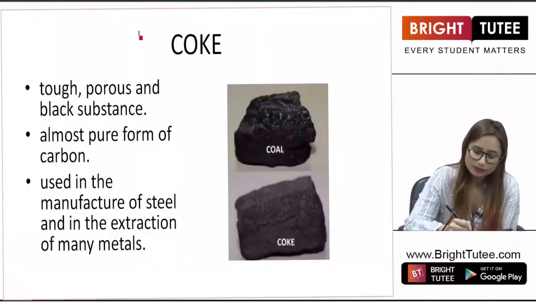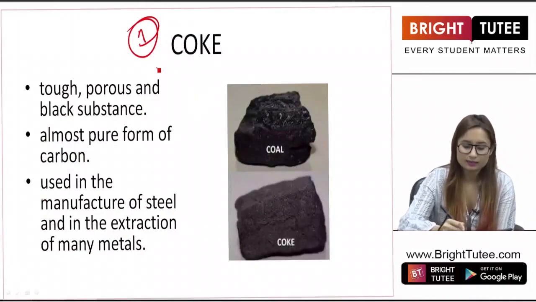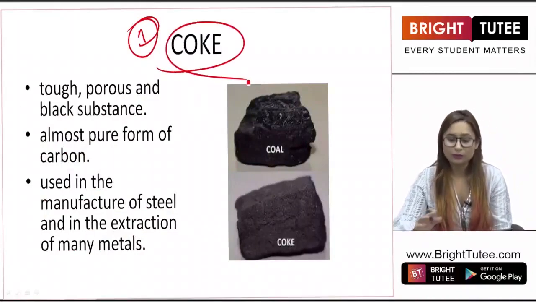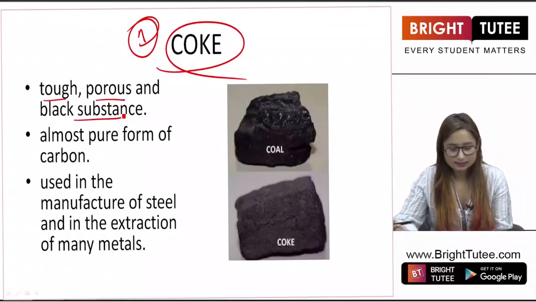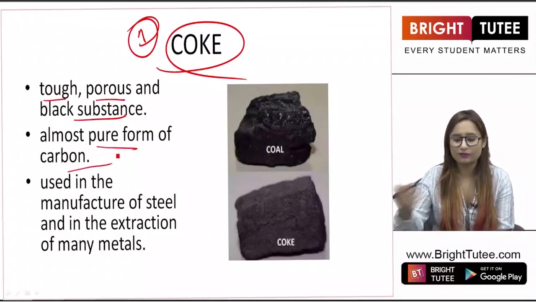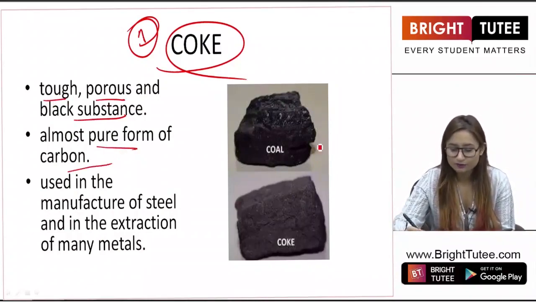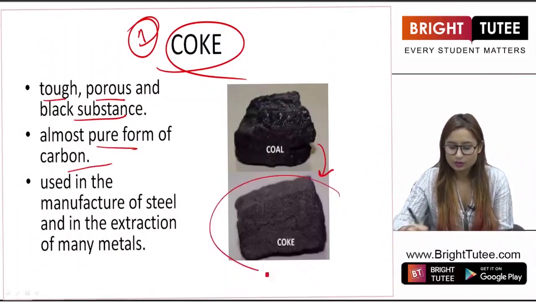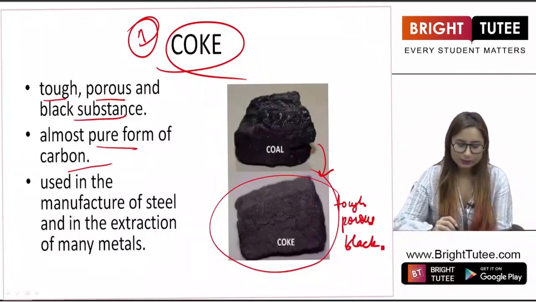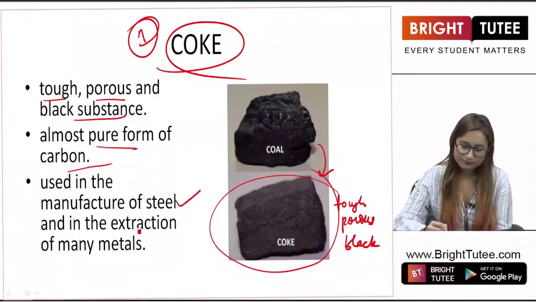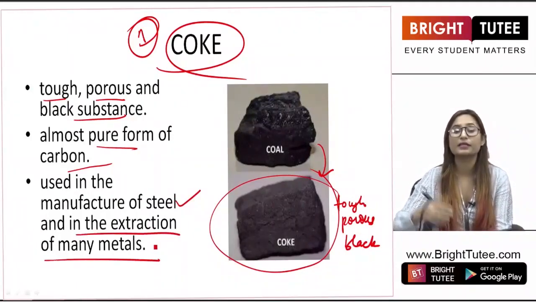The first product that we obtain from coal is coke. Now, what is coke? It is a tough, porous and black substance. It is almost the pure form of carbon. We obtain coke from coal, and this coke is tough, porous and black, right? It is used in manufacture of steel and in the extraction of many metals.